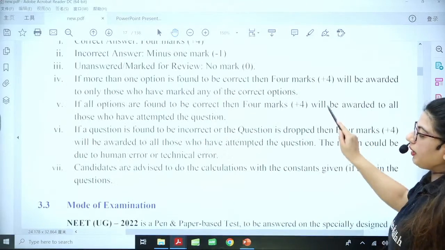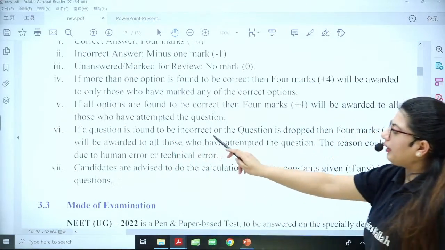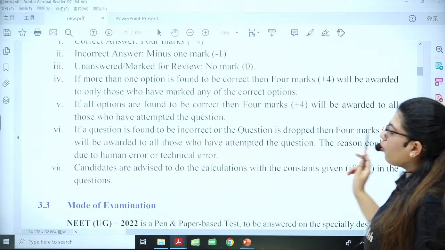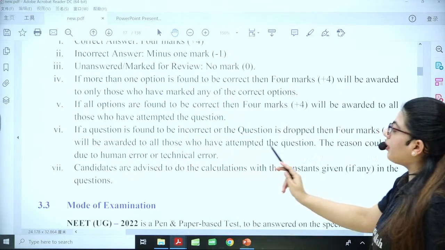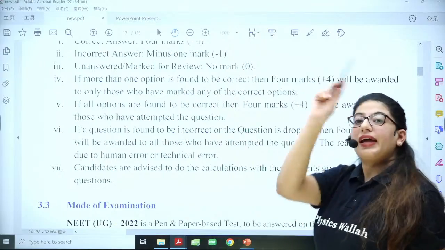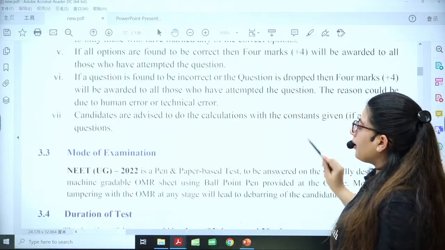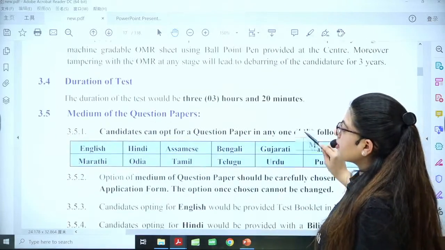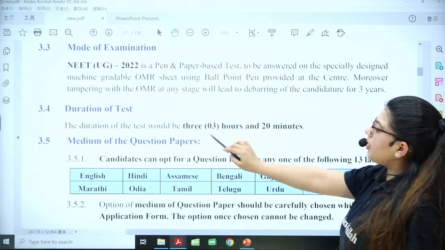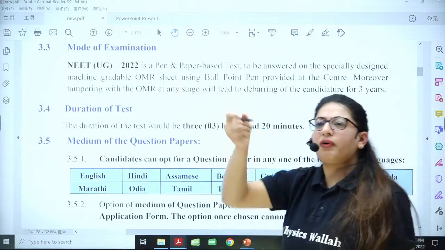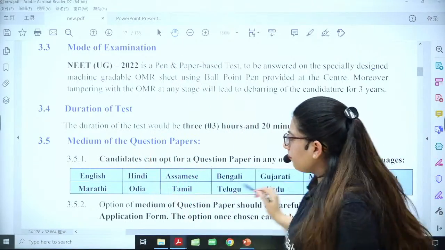Again, in section B, if a question is found to be incorrect or the question is dropped, then 4 marks will be awarded to all those who have attempted the question, but not to every student. Only to those who have attempted it. Next is duration. As we have discussed, it is 3 hours 20 minutes. The mode will be paper and pen.